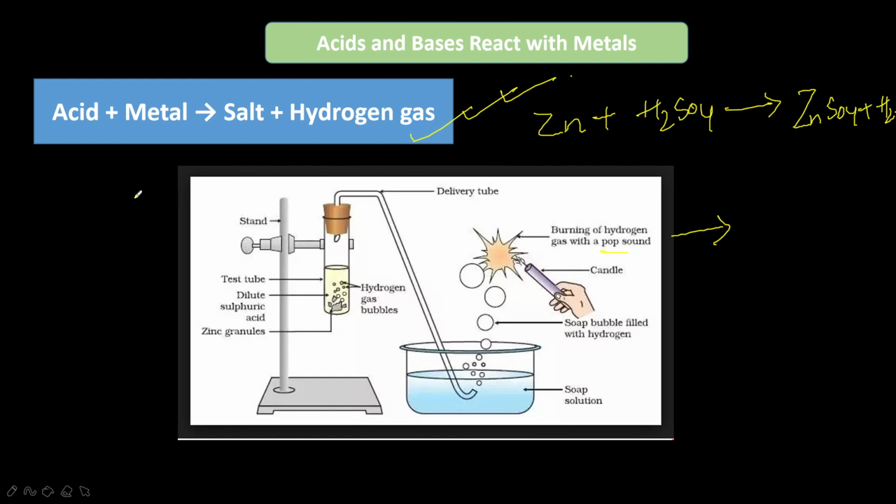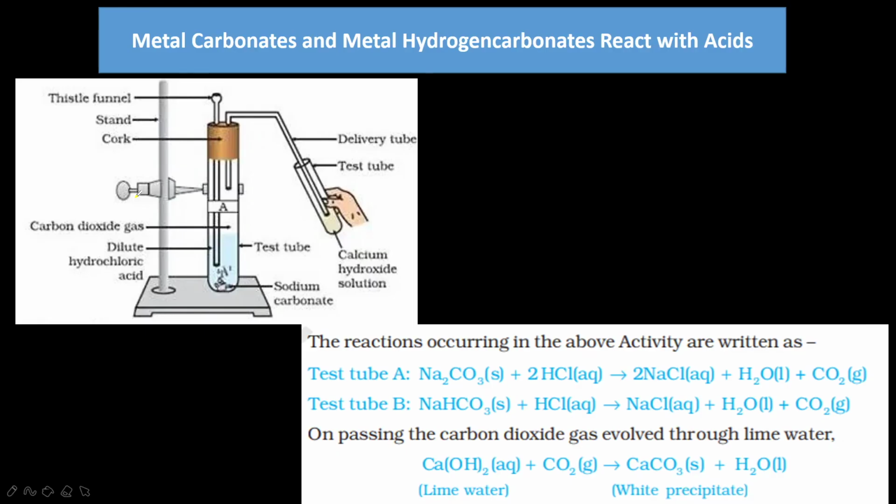Okay. Next, come to the metal carbonates and metal hydrogen carbonates, which also react with acids. If a metal carbonate reacts with an acid, it gives its salt, carbon dioxide and water.